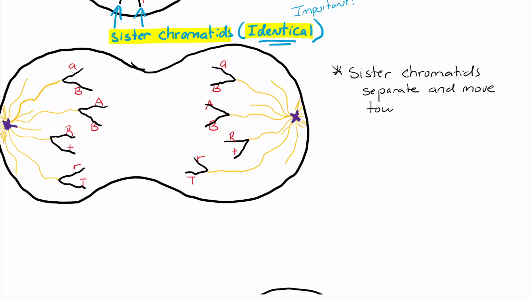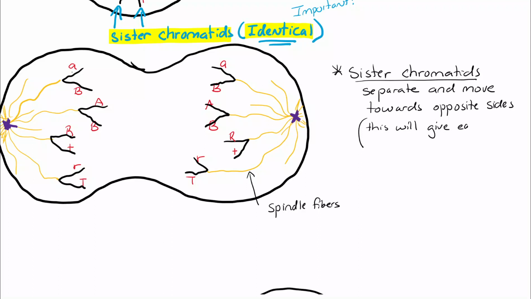That's important because the cell on the left and the cell on the right are going to have the exact same genes. All the left sister chromatids went to the left side, and all the right sister chromatids went to the right side.